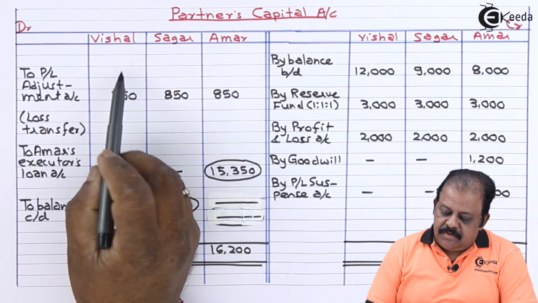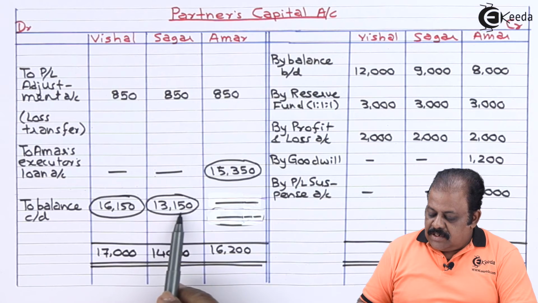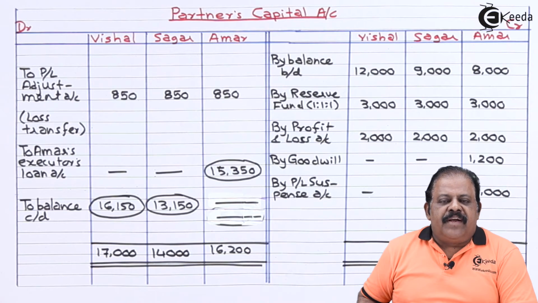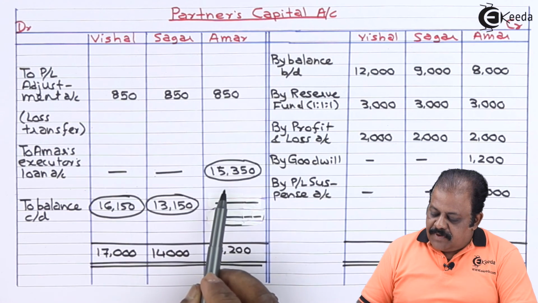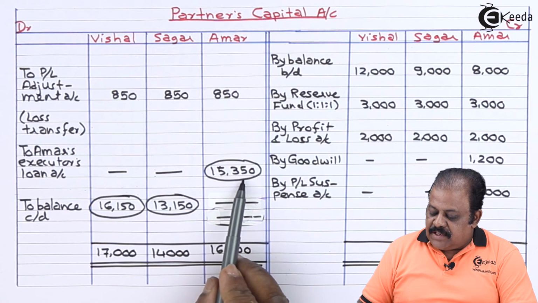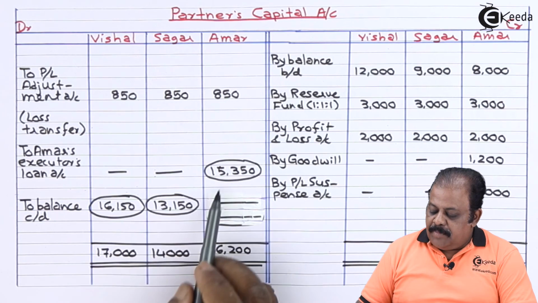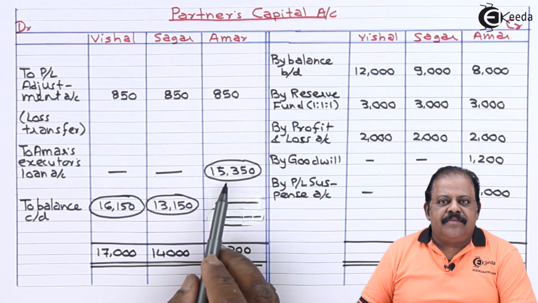Balance of Vishal and Sagar 16,150, 13,150 will be transferred to new balance sheet. Balance of Amar will be transferred to Amar's executor's loan account 15,350. This will be disclosed in new balance sheet on liability side.